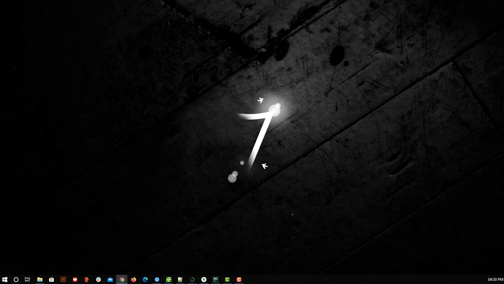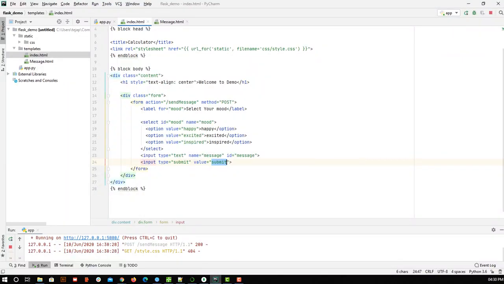So what's happening here is, let me open this, and this is a UI, no problem. As soon as you click on submit, if you are familiar with HTML tags, that's fine. Otherwise, as soon as you click on this tag, it will go to this URL with this method, post. And in the body all this will be sent, like mood and message. These two I am passing as a body, so that will be sent along with this request to this URL.